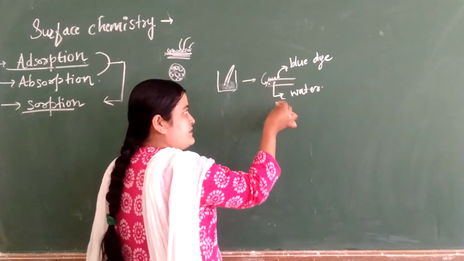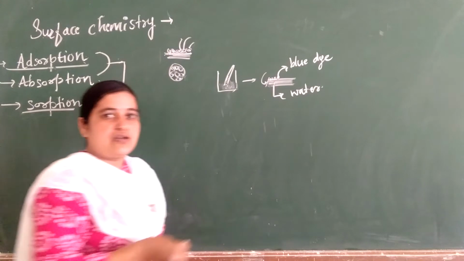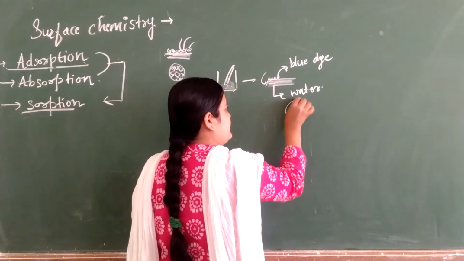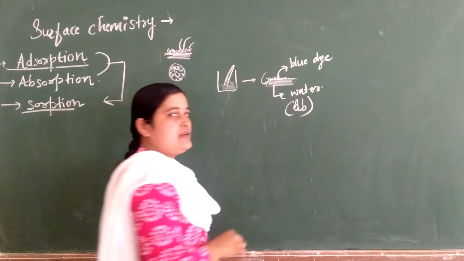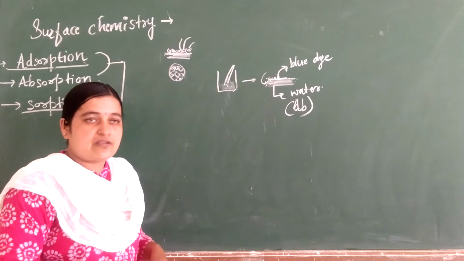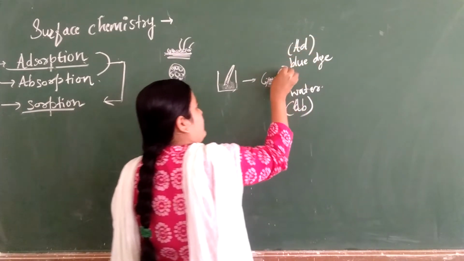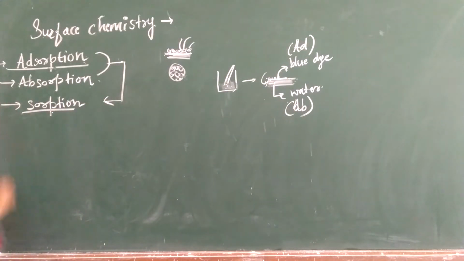It means assimilation of molecules throughout the solid body; we call it absorption, isn't it? And accumulation of molecules on the surface of the solid, we call adsorption. When both phenomena occur together, we call it sorption.